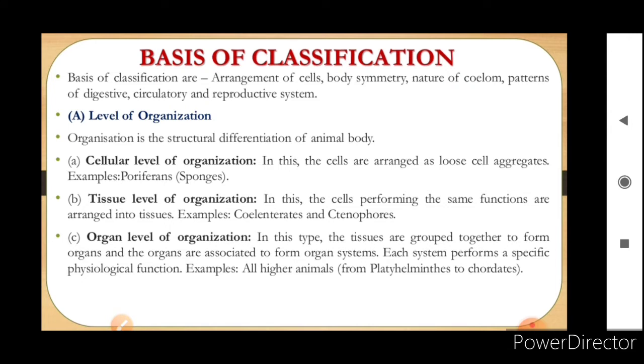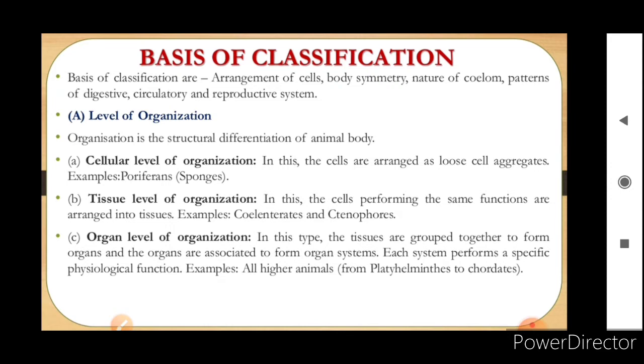So the bases of classification are arrangement of cells, body symmetry, nature of the coelom, patterns of digestive, circulatory and reproductive system. Now first we'll start with A, that is level of organization.